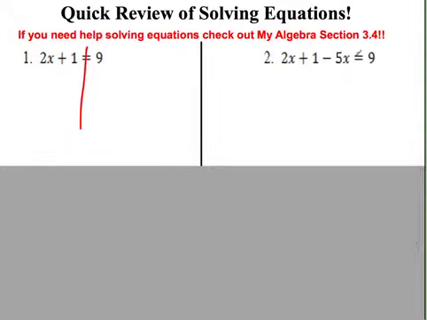No problem. The difference is, though, in number 2, what's going on here? Before I can start solving, like my first step over here was minus 1 from both sides. 2x equals 8, divide by 2, x equals 4. But over here, I want to combine like terms first. So I look, is there anything I can do to either side of the equal sign? On the left side, sure, I have 2x's minus 5x's. Remember, it takes that sign in front. That's the tricky part here.